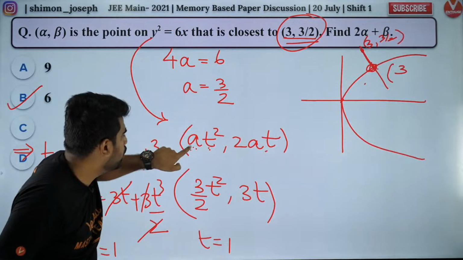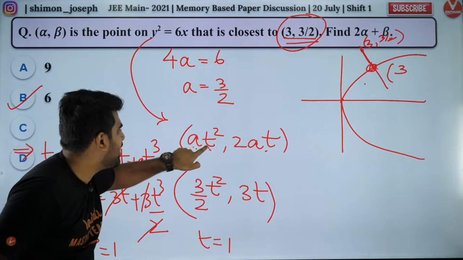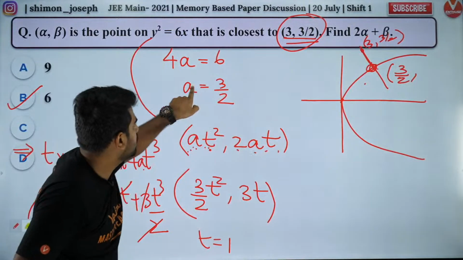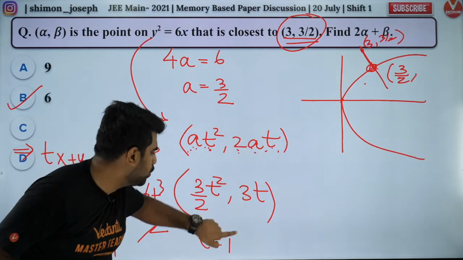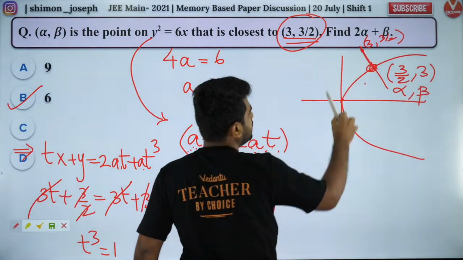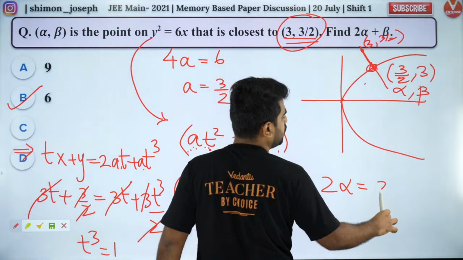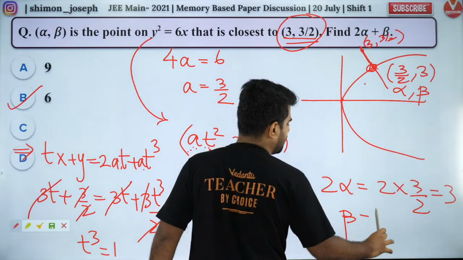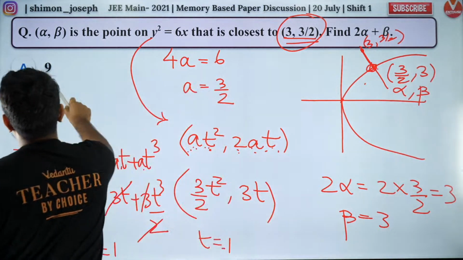So a is 3 by 2. 3 by 2 into 1 square is 3 by 2 comma 2at. So 2a is what? 2a is 3. 3 into 1 is 3. So this is the point. So this is alpha comma beta. What is 2 alpha? 2 alpha is equal to 2 into 3 by 2, which is equal to 3. Beta is what? Beta is also equal to 3. So add both of them, you'll get 6 as the answer.